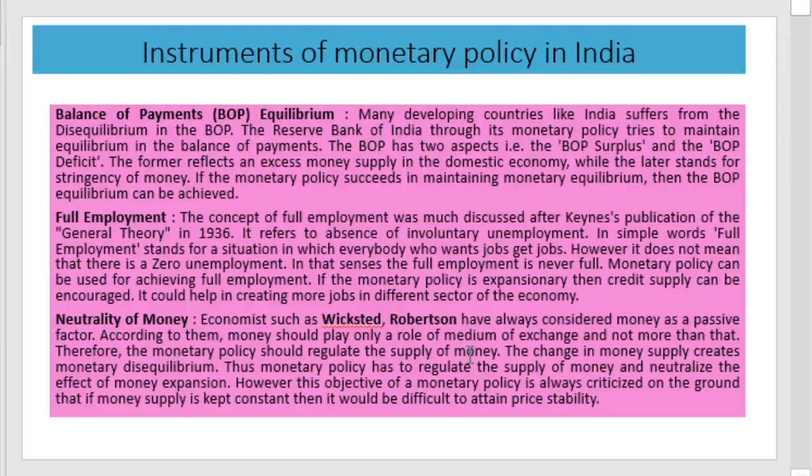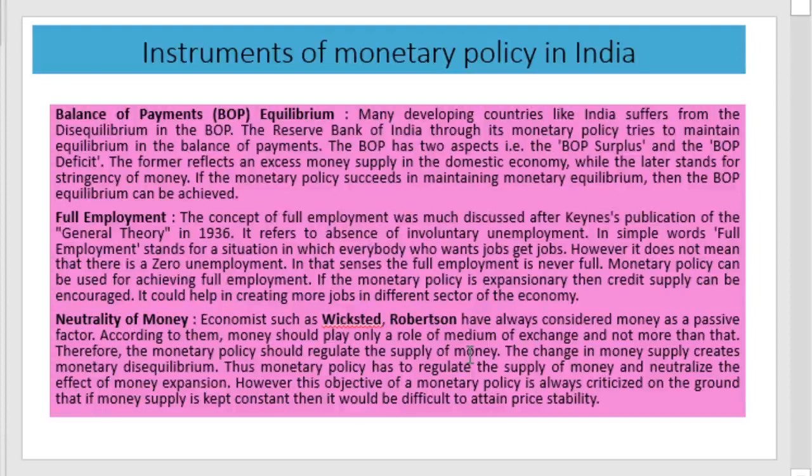Another one is the neutrality of money. Economists such as Wicksteed and Robertson always considered money as a passive factor. According to them, money should play only the role of a medium of exchange and nothing more than that.